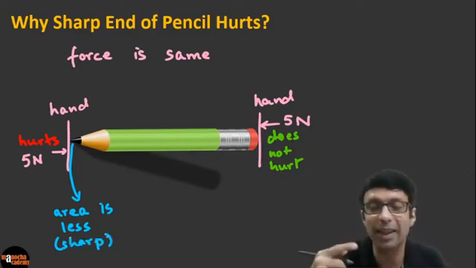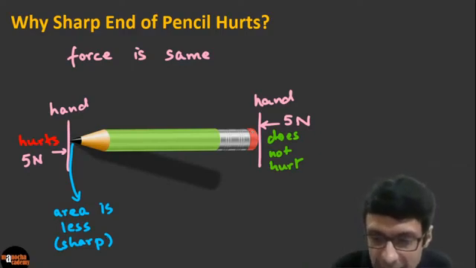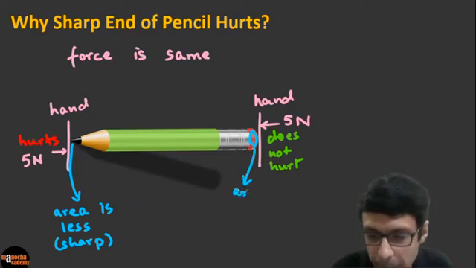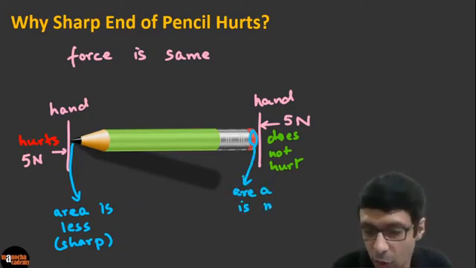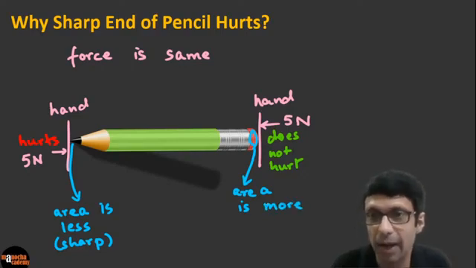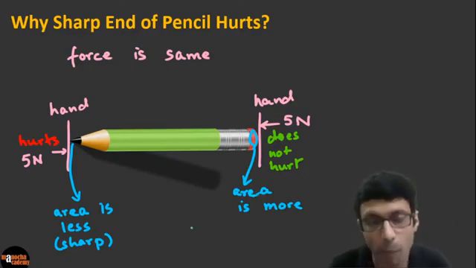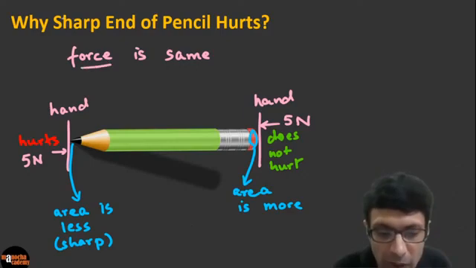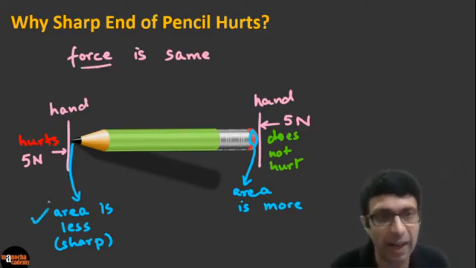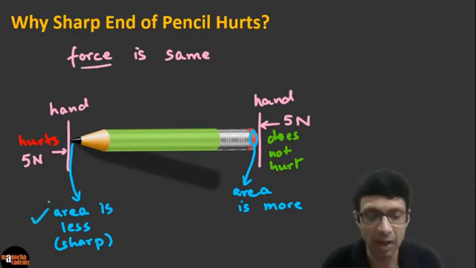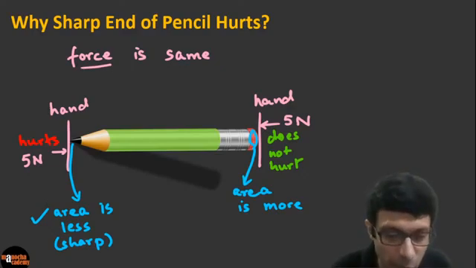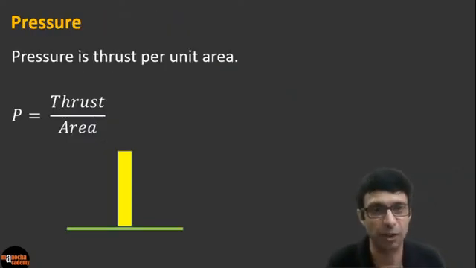And guys, we call it the area of cross section because the pencil is considered like a cylinder. So on this blunt side, the back side of the pencil, the area is definitely more. So guys, we can see it does not depend only on the force. It also depends on the area. And that's why we need another concept in physics. We need to define the concept of pressure.